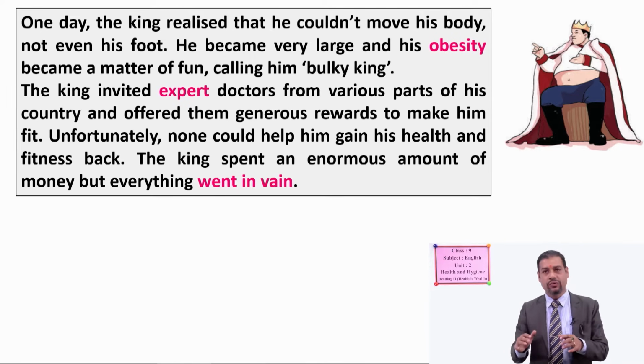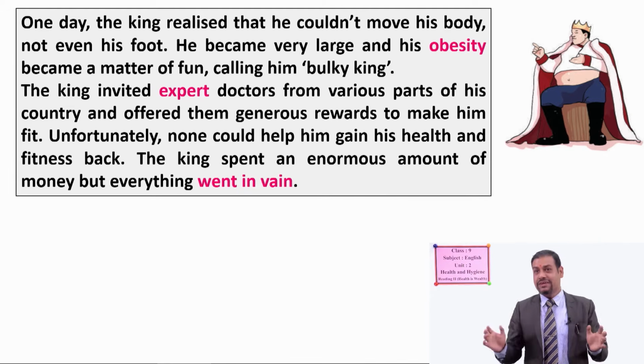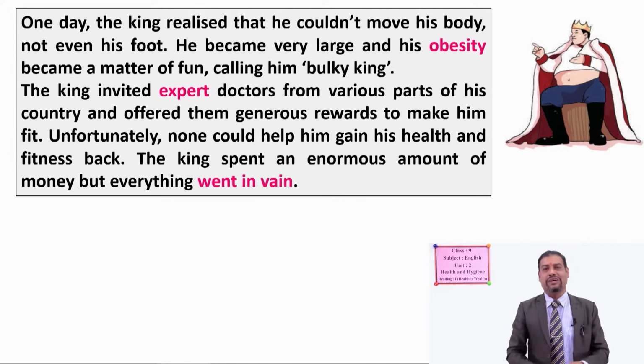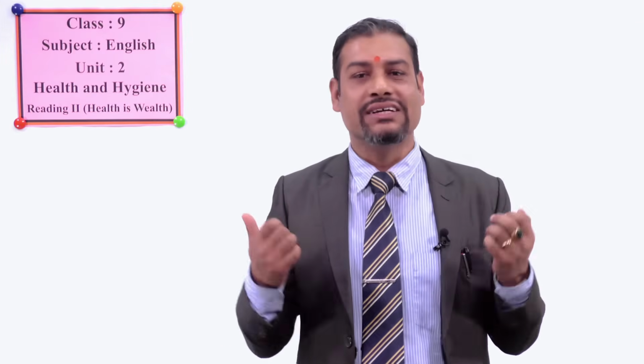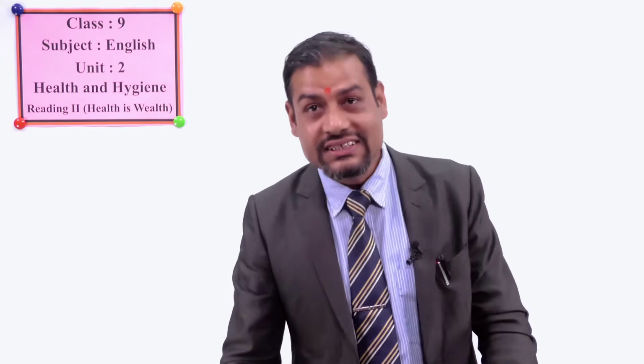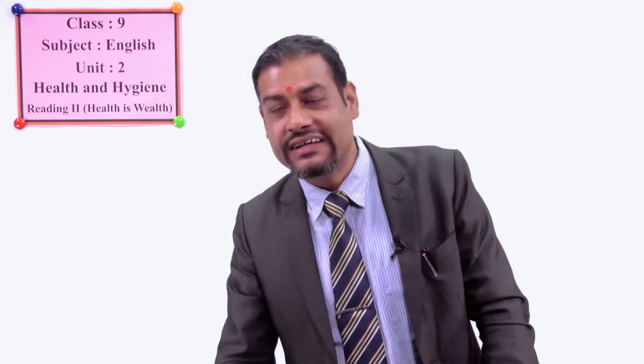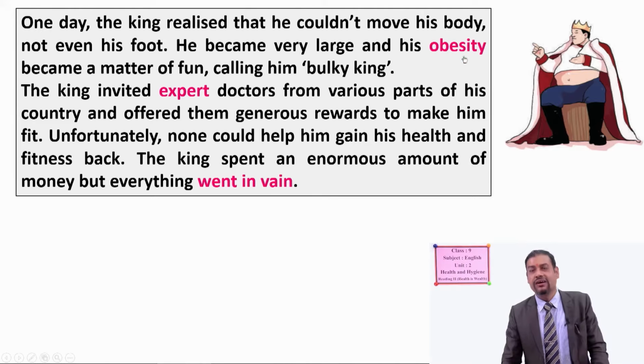Actually, the ruler, the king, should not be like that. And another important thing is that everyone should be very active. Okay, so health is wealth. That's why, what did people call him? Yes, he was called bulky king because of his obesity.